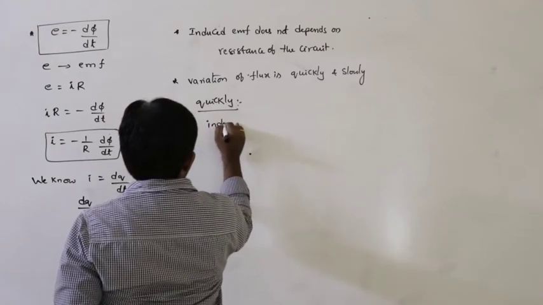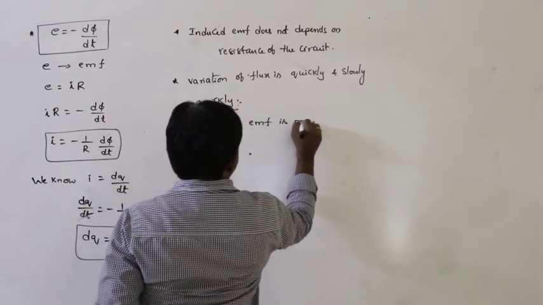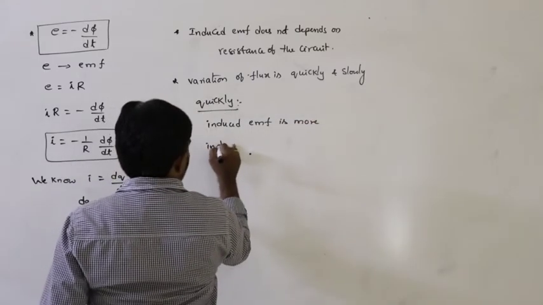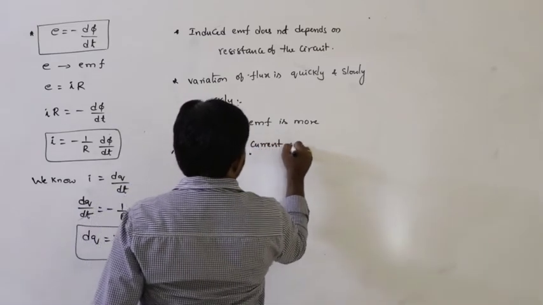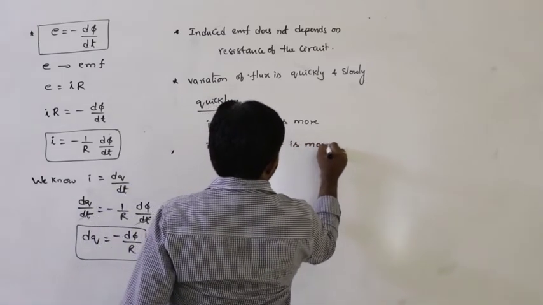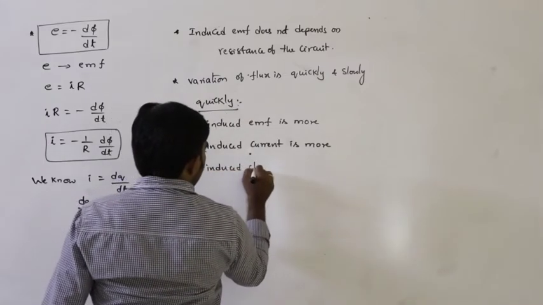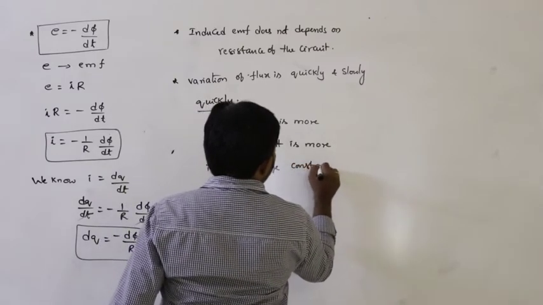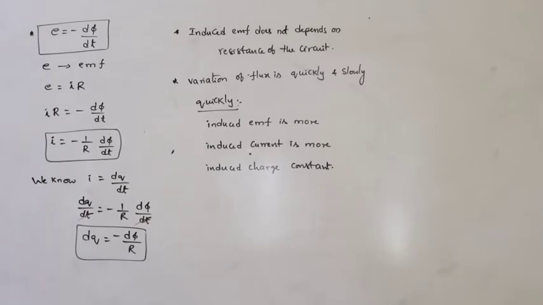induced EMF is more, and accordingly induced current is also more, but induced charge remains constant.